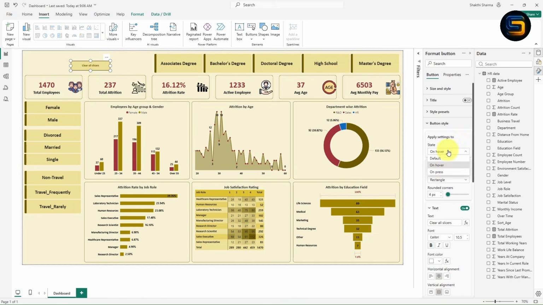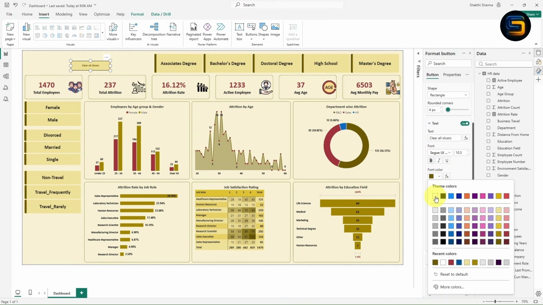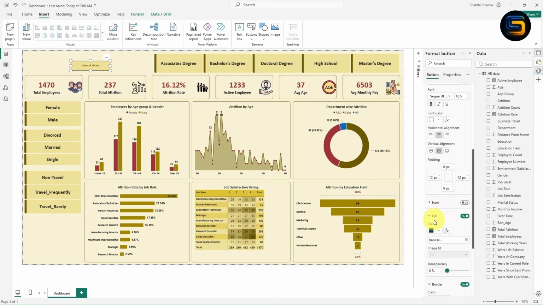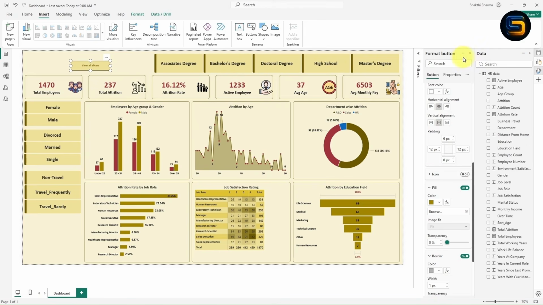In the same way I will give formatting for the press. Once you click on press, I will change the color. I will make the font color as white, and in place of violet color, I will choose this. I will select this color. I will select this color. Now I have given the formatting.